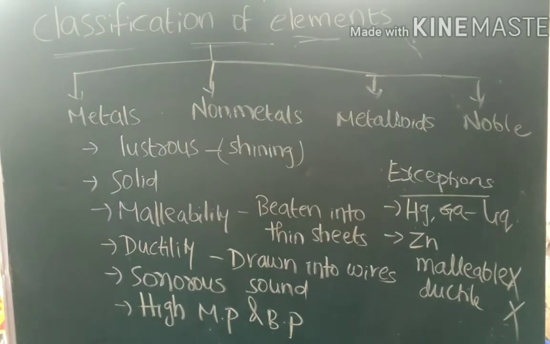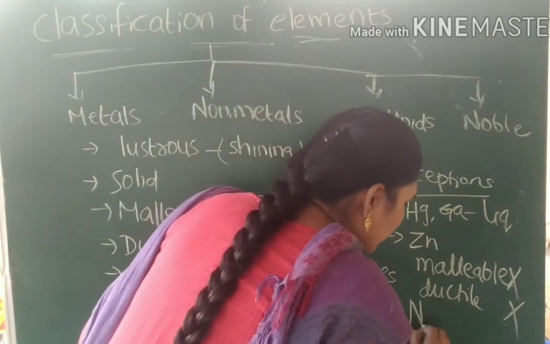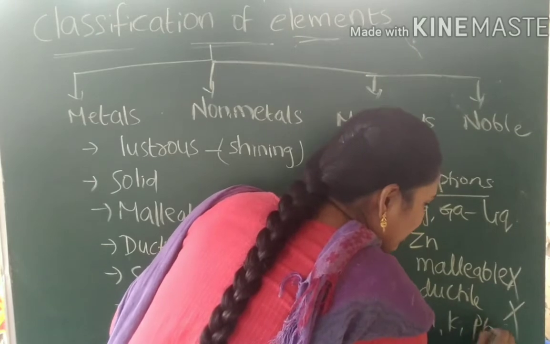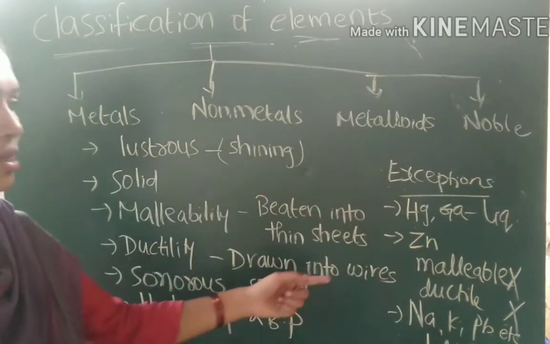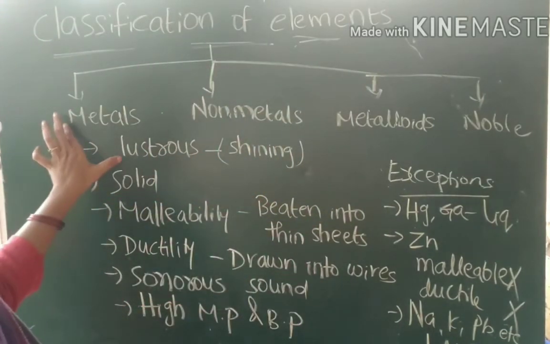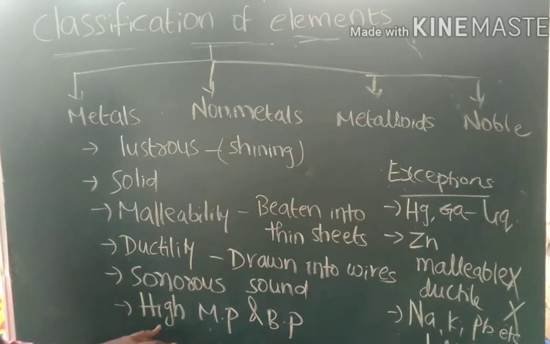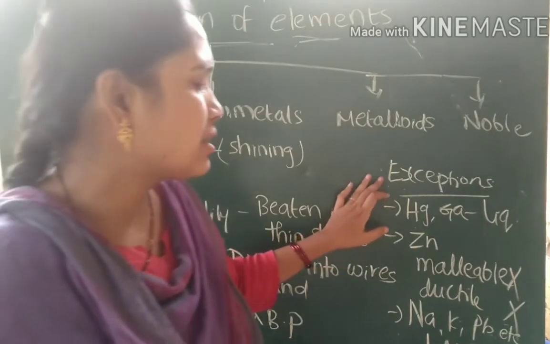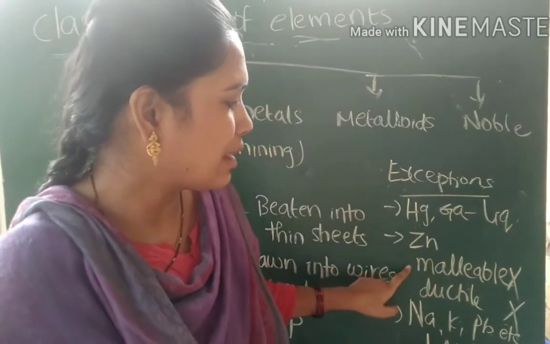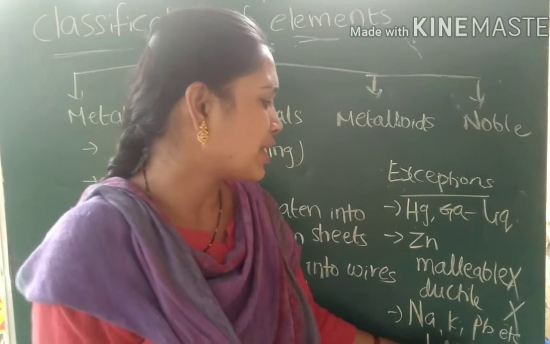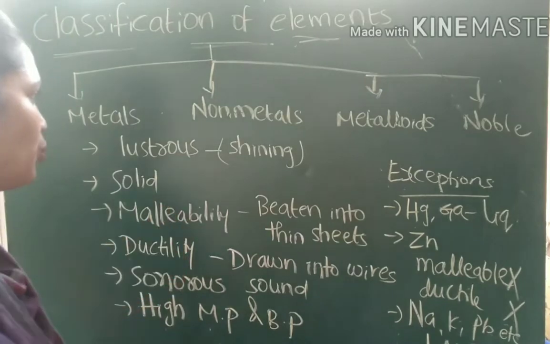And another thing: metals have a high melting point, but sodium, potassium, and even lead have low melting points. This is also one exemption. So metals have the lustrous property, are solid, malleable, ductile, sonorous, and have a high melting point and boiling point. Exemptions are mercury and gallium, which are liquids. Zinc is not malleable and non-ductile. Sodium, potassium, lead, etc. don't have high melting points; they have low melting points. Now moving on to non-metals.